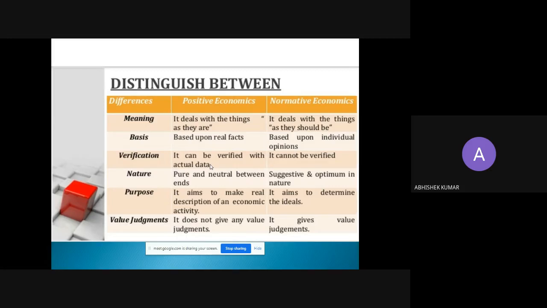What should be done means being a countryman, what should be done, being a head of department, what should be done, being a policymaker, what should be done. There should be no poverty, there should be no unemployment. All these things are an ideal situation. So normative economics always deals with what should be. And what should be? All these are ideal situations.